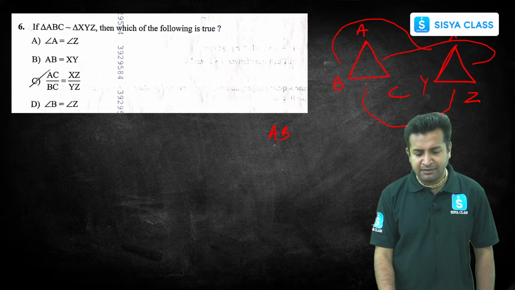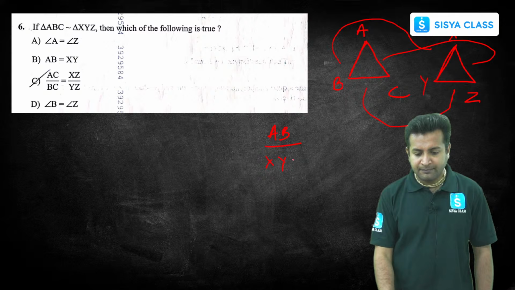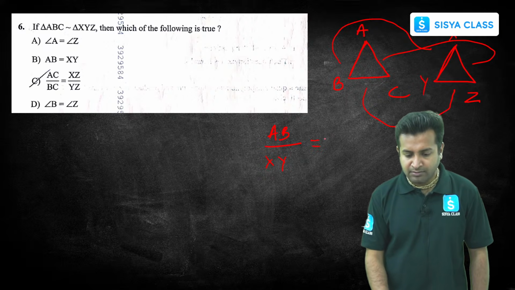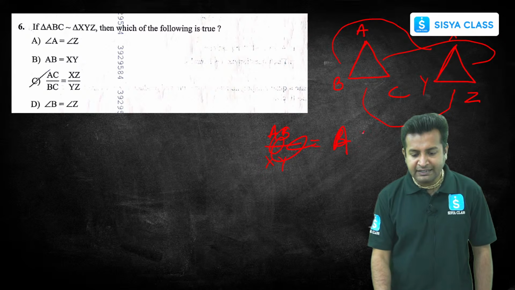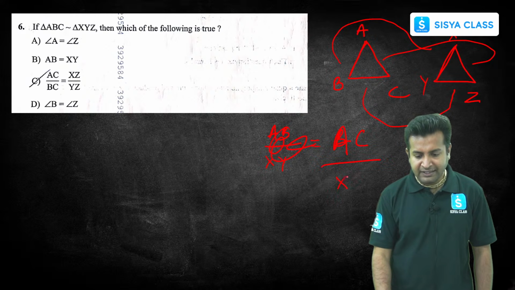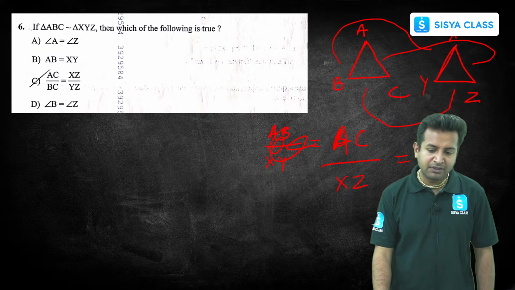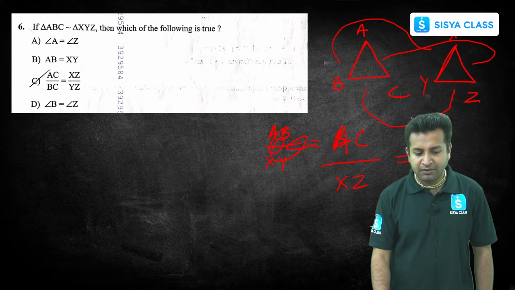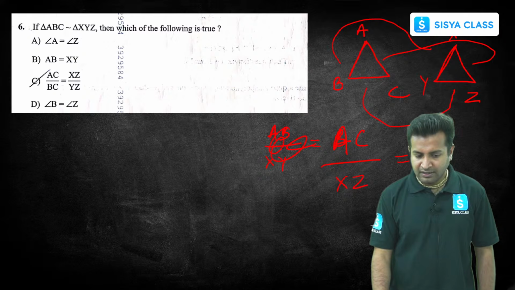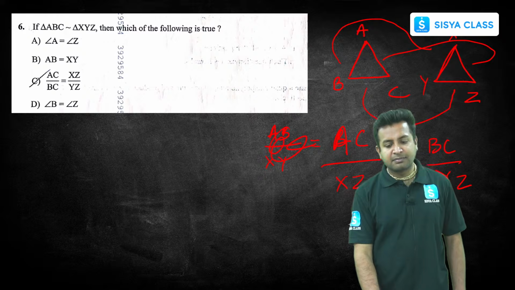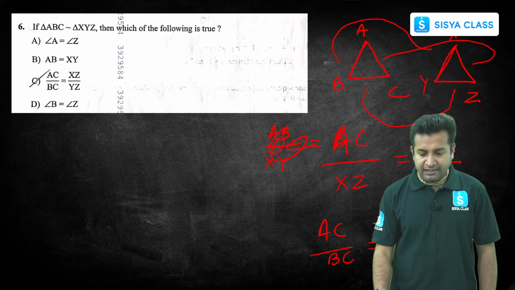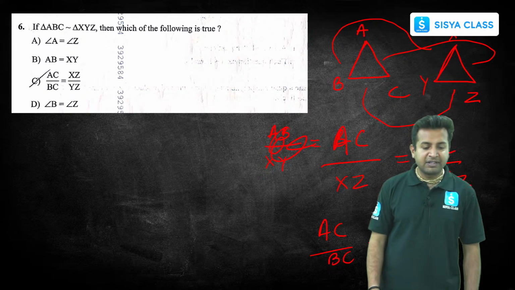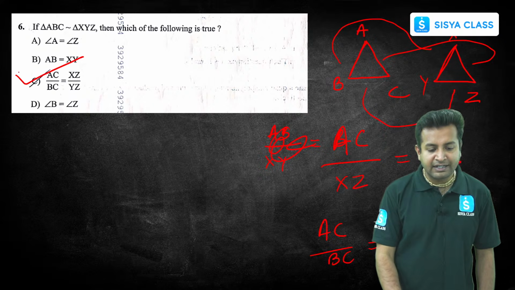So let's quickly take the analysis. AB upon XY will be equal to what? Or directly I can write, as it's in the option also, AC upon XZ will be equal to BC upon YZ, right? Now, if we do the cross multiplication, AC upon BC will be equal to XZ upon YZ, and that's it. We have got the option. Option C is correct. Clear?